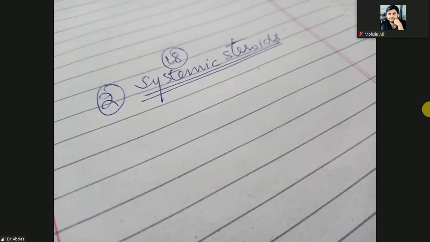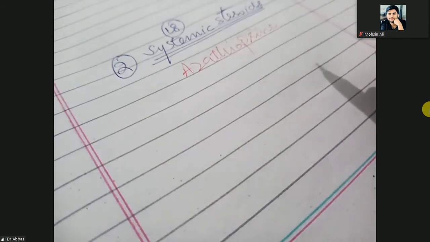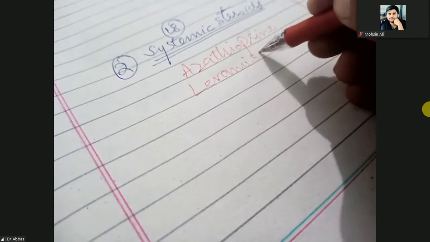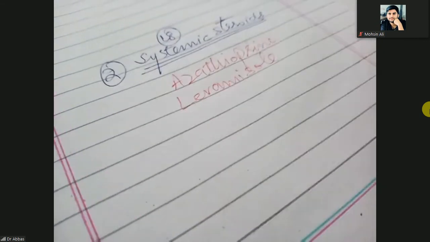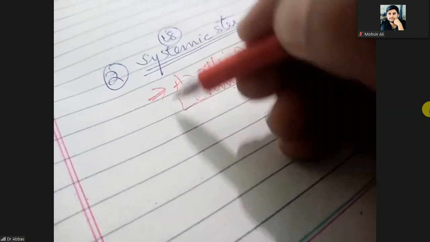So which systemic agents can be used? Especially azathioprine, and you can also use levamisole. Levamisole and azathioprine.